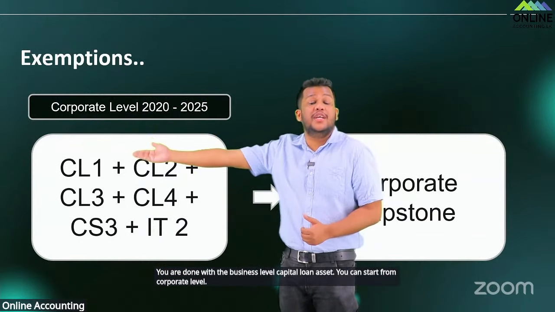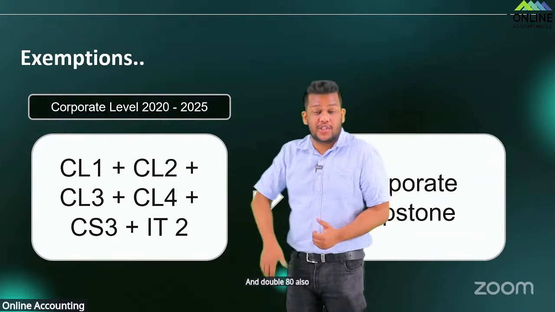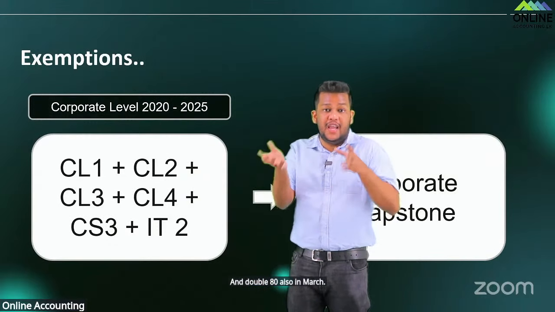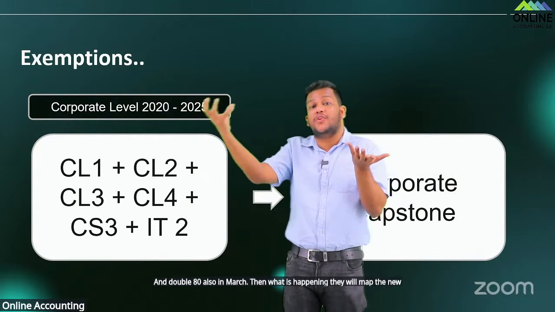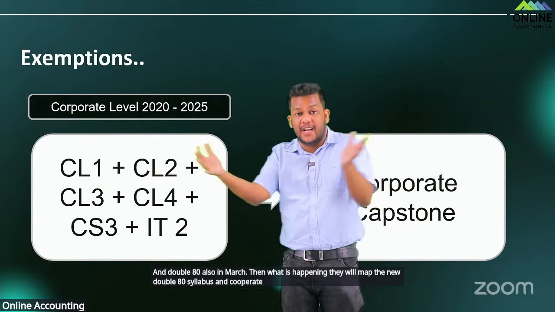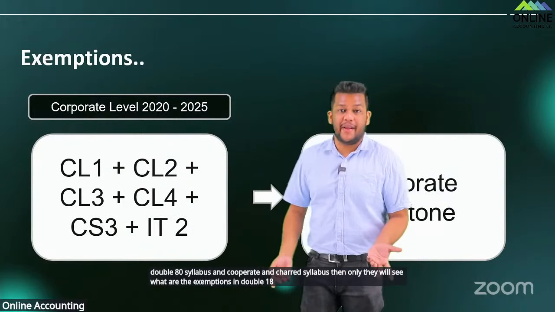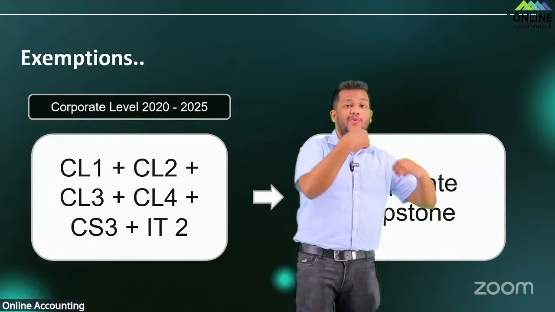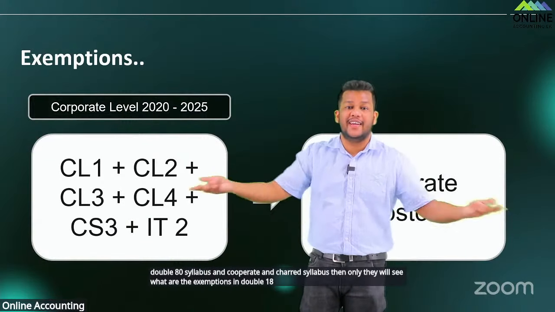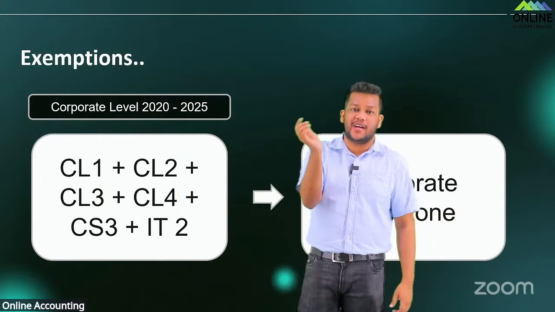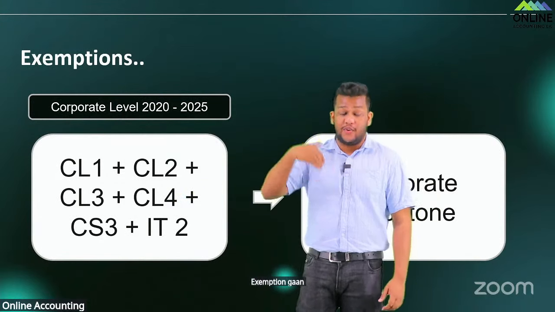And the AAT syllabus will also be changed in March. Then what is happening? They will map the new AAT syllabus with the corporate and chartered syllabus. Then only they will see what the exemptions in AAT are. We can't say anything yet. Some people ask, sir, what about my university degree? For those exemptions from the university, it will take much longer.